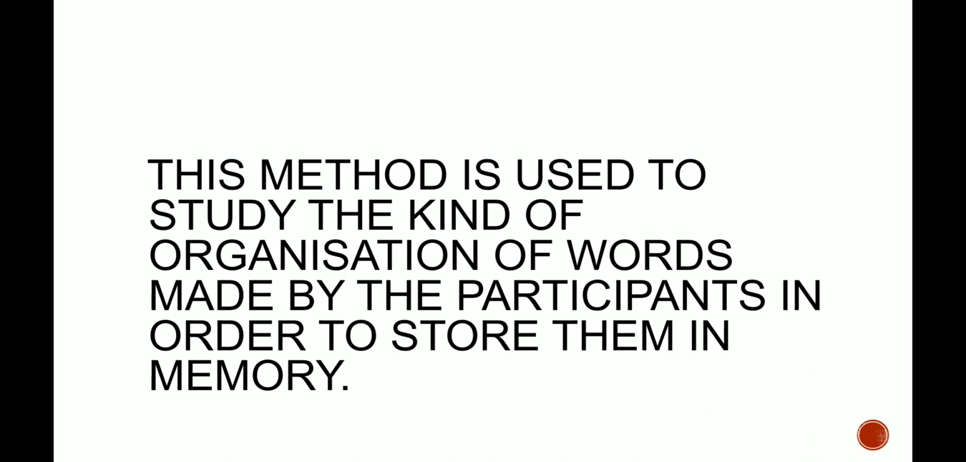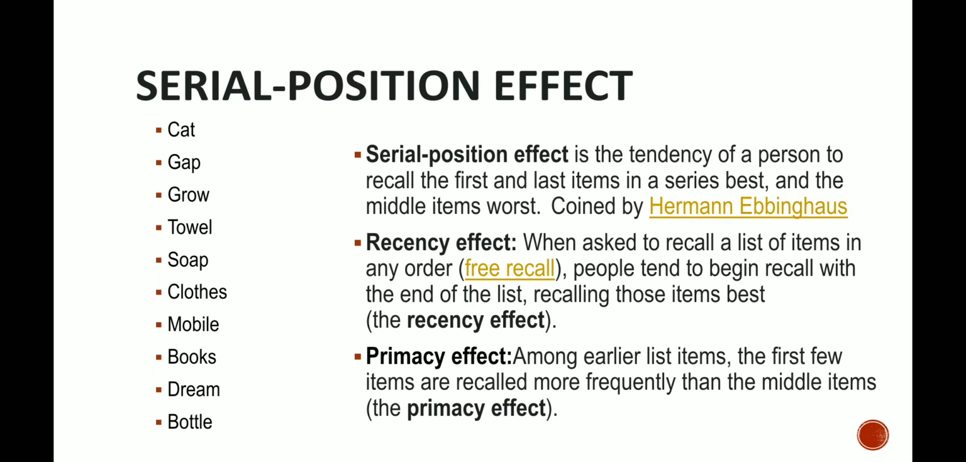Because of this order changing, we can use how a person organizes the words, because they are not in any order, right? The items placed in the beginning or end of the list are easier to remember than the middle, and this is known as the serial positioning effect. Now, on the right side or left side, you can see a list of 10 words.